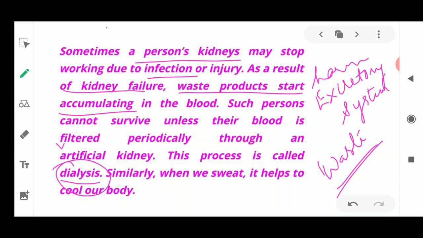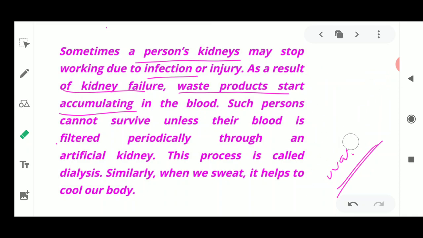This takes place through a number of machines. It has to be done at regular time intervals, means it has to be done periodically. This artificial filtration of blood, the artificial kidney which is required to remove the waste product, this process is known as dialysis.